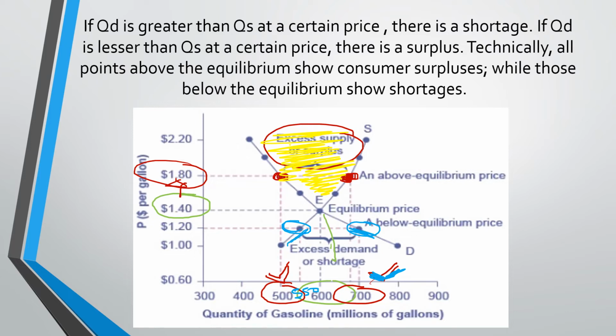And in this area, you can see that QD is 700 while QS is around 550. So QD is higher than QS. There is an excess in demand because the price is lower. Now, anything below the equilibrium point, you will experience a shortage. So this area right here is the shortage area.